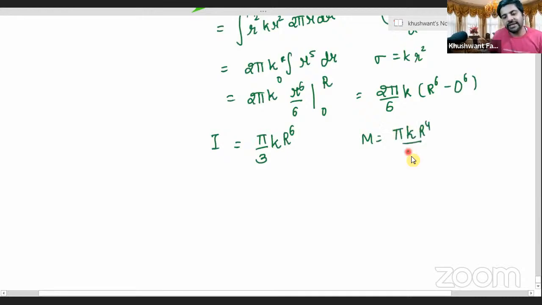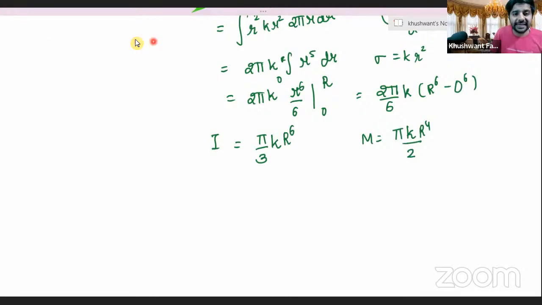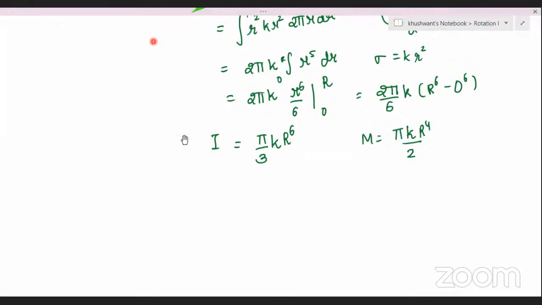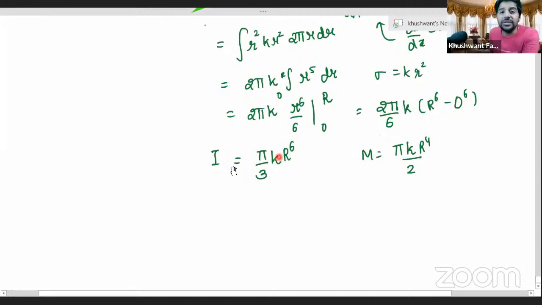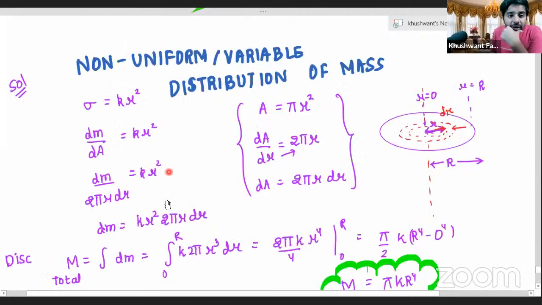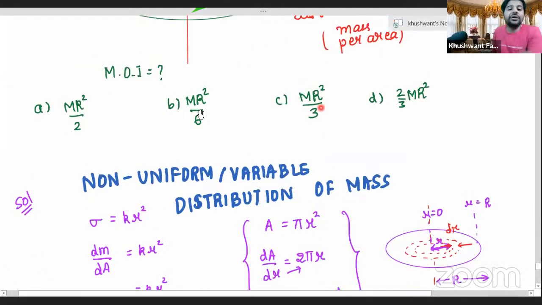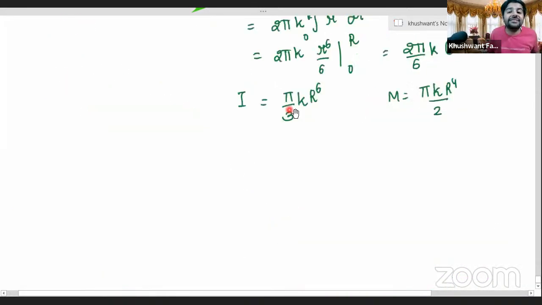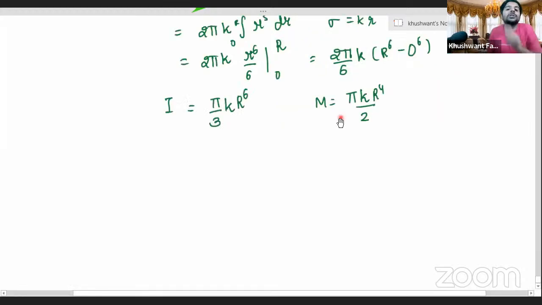Now everybody will see this step very properly. Okay, watch carefully, everybody. So we are getting the moment of inertia in terms of k, but here the moment of inertia is to be given in terms of mass. How can you get the moment of inertia in terms of mass if you are calculating in terms of k? That is where we use this funda and calculate the mass also in terms of k.